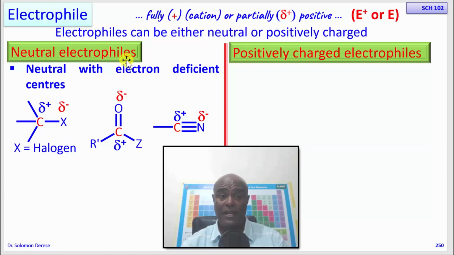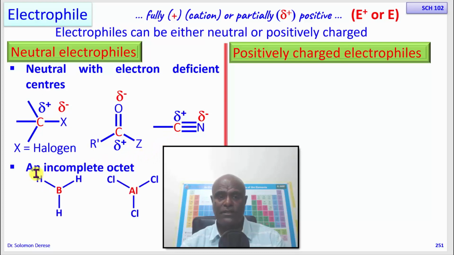The other category of neutral electrophiles that do not have partial charges are those with an incomplete octet. You remember when we were studying Lewis structures, we saw exceptions to the octet rule: those atoms that have less than an octet of electrons and those that have more than an octet.